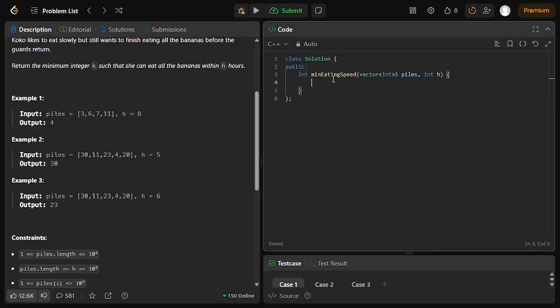Okay, so let's solve this. First of all, we'll be taking size. Int low can be 1, int max can be max element.